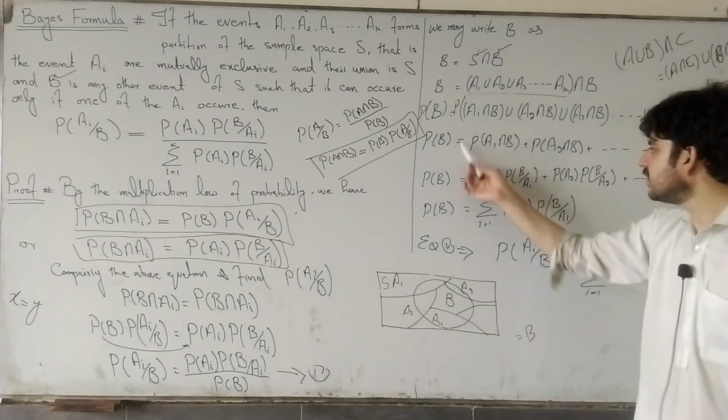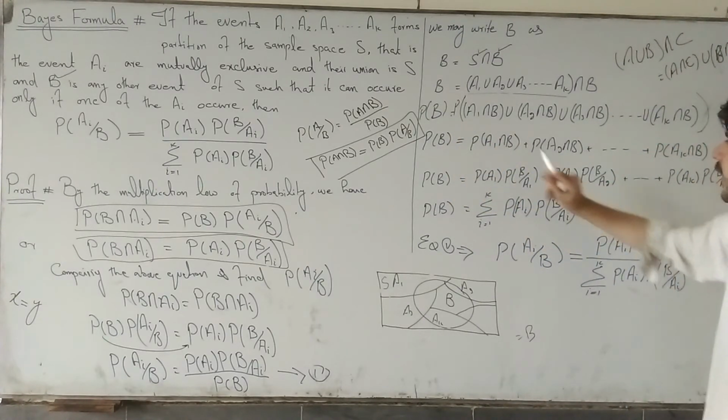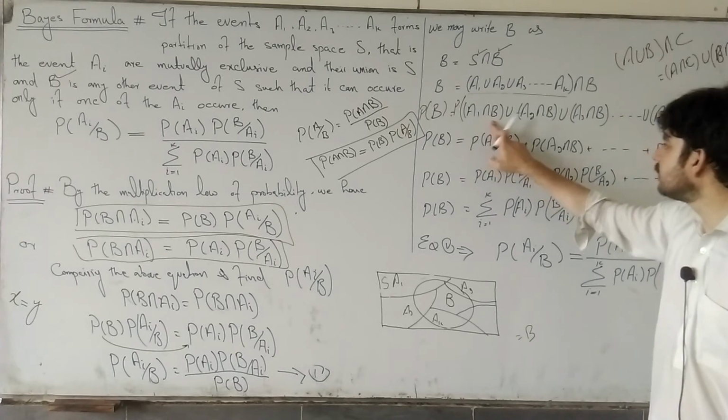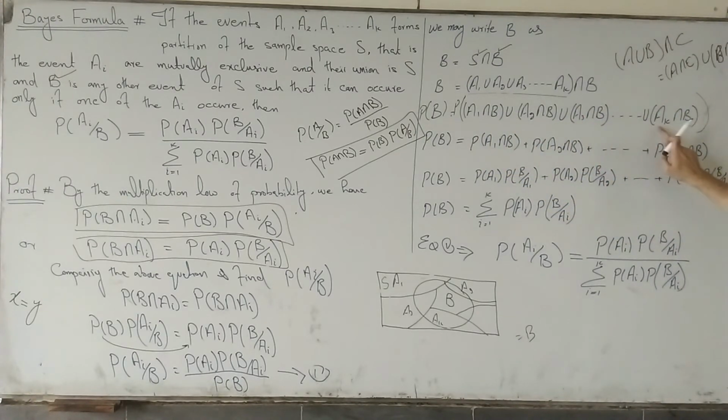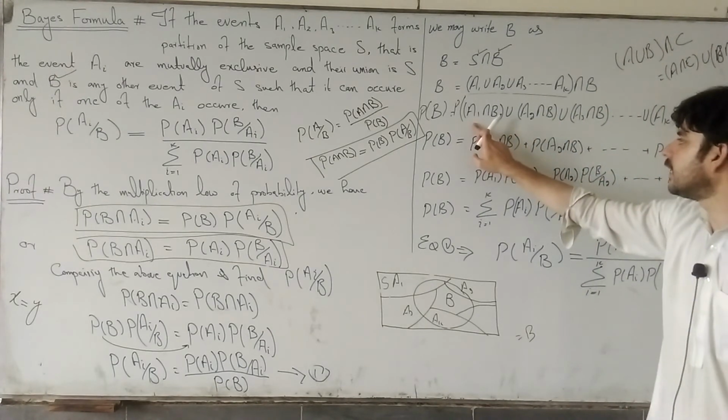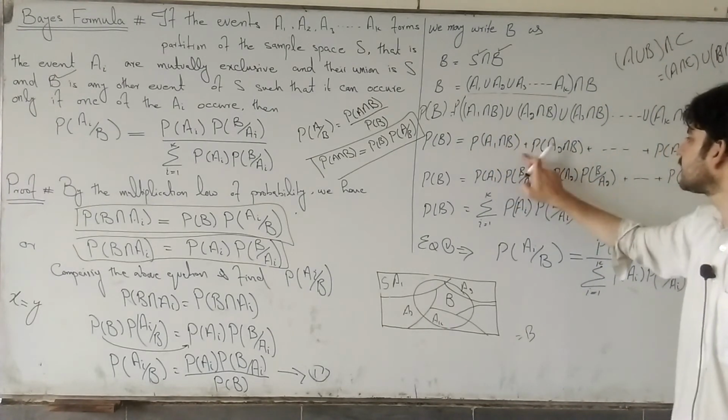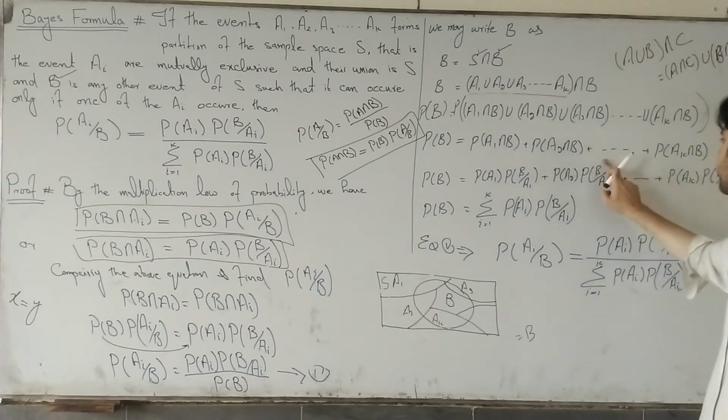Probability of B is equal to, we know that A1 intersection B, A2 intersection B, A3 intersection B and so on AK intersection B are mutually exclusive events, so probability of this plus probability of this plus probability of this and plus probability of this.